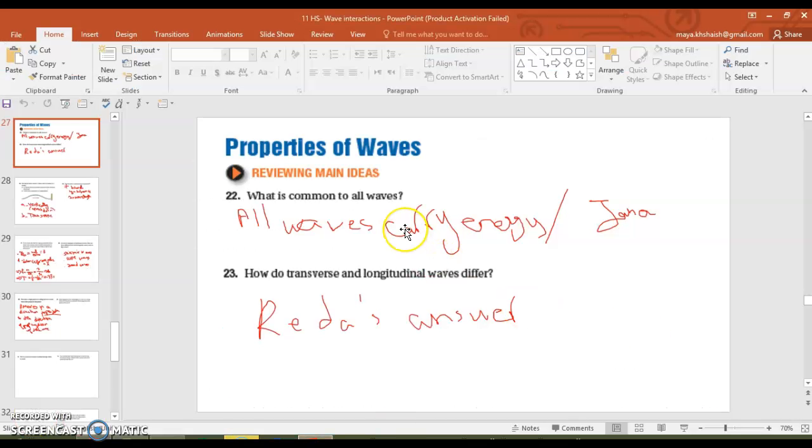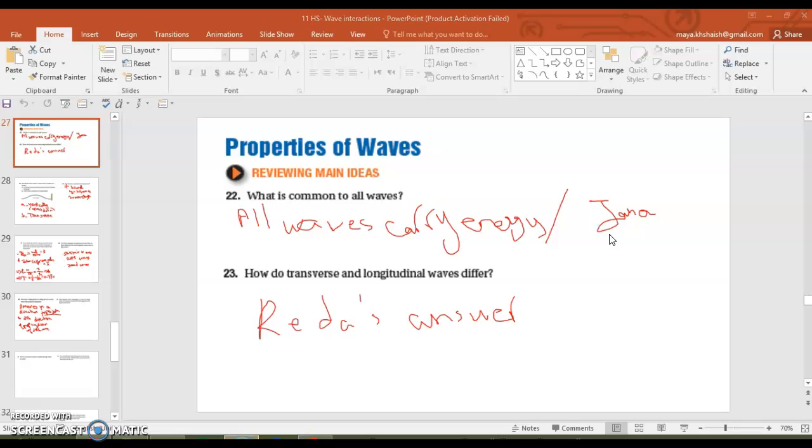What is common to all waves? All waves carry energy, and we can also say that, as Jana said, all waves have the same characteristics, which are the wavelength, the amplitude, the frequency, the period.